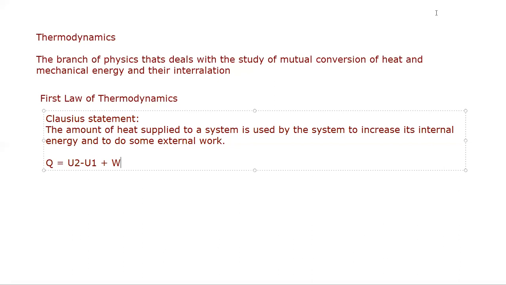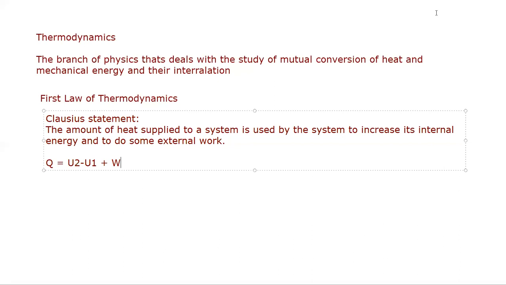Now, the change in internal energy of the system is denoted by U2 minus U1, where U1 is the initial state and U2 is the state after heat has been supplied, and this change is related to the temperature change. W is the work done, and Q is the amount of heat supplied to the system.